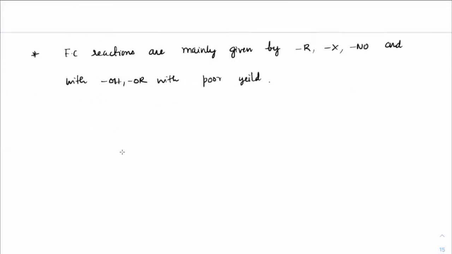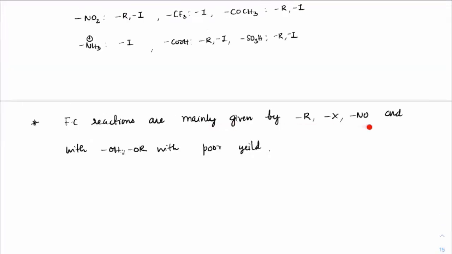That's it. So whenever you think about Friedel-Crafts reactions, these are the ones you should think about. Of course, benzene will anyway give. Along with benzene, these are all the cases.